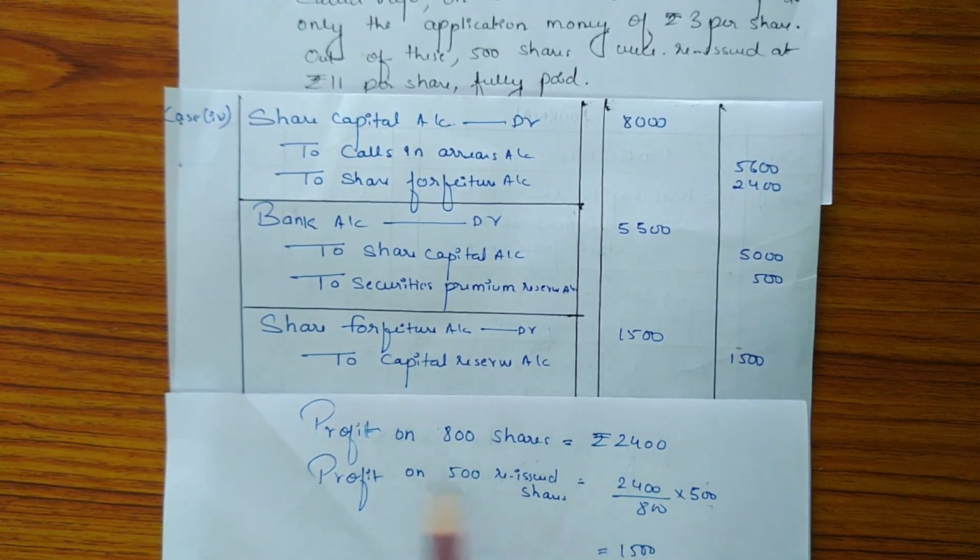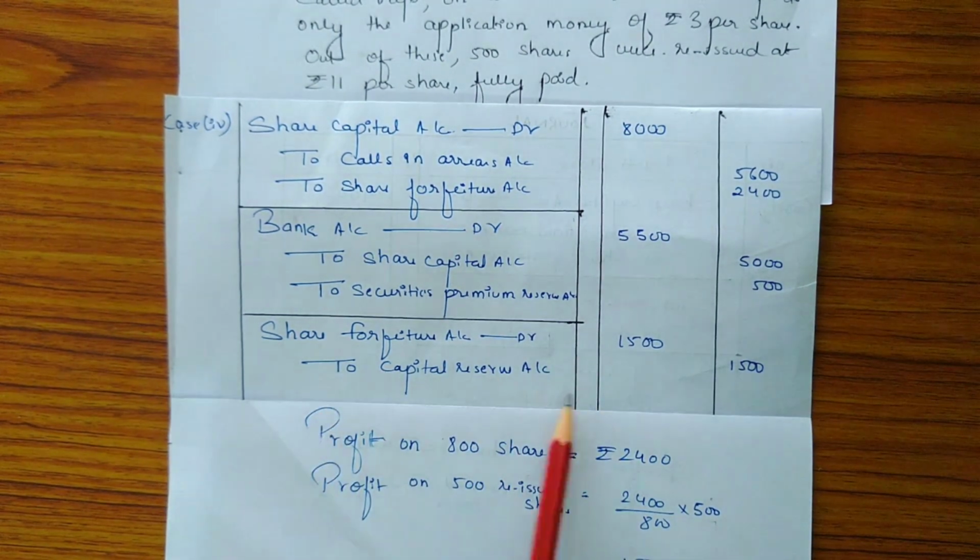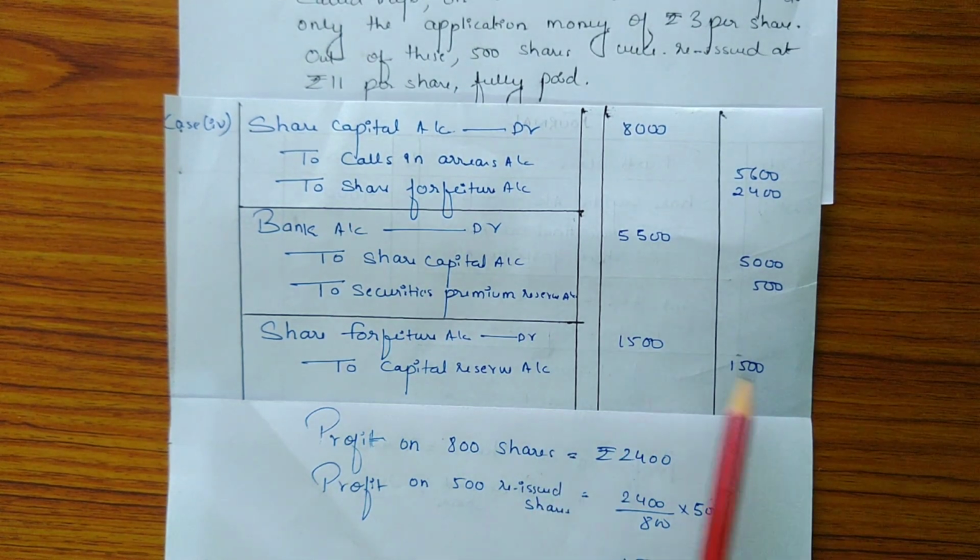So the entry to transfer the profit to the capital reserve account is: share forfeiture account debit, to capital reserve account, and the amount is 1,500.